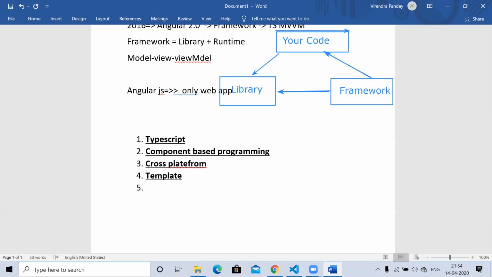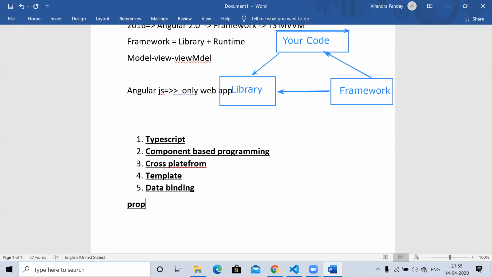And the fifth thing is data binding. That's a very powerful data binding here. If we go for data binding, we have three ways to bind data, three-way, four-way. Different people categorize it in many formats of data binding in Angular.